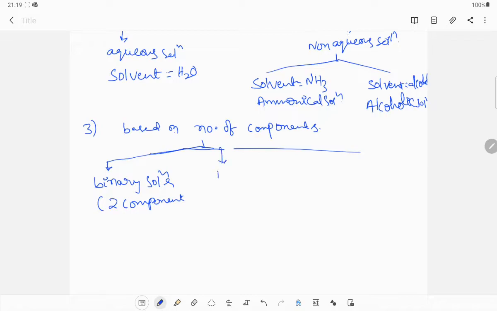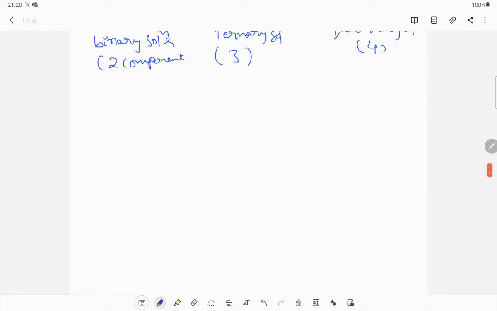Ternary solutions have 3 components. Quaternary solutions have 4 components. Okay, these are the types of solutions.